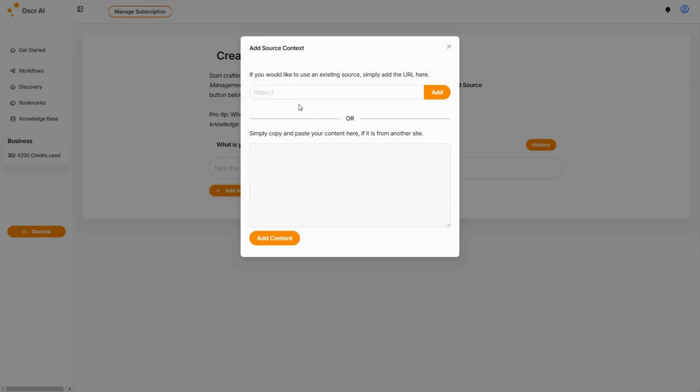For example, if I click on this, I can provide a URL. It could be a URL of another blog that I want to take inspiration from. For that, I have to provide the URL of that blog in this box and then simply click on add. And for example, if I do not want to add a URL and all I have is the content of another blog, I can copy that writing piece and paste that content in this box in order to take inspiration from it. So this is how I can add various sources like a URL, or I can also add the content directly in this box.